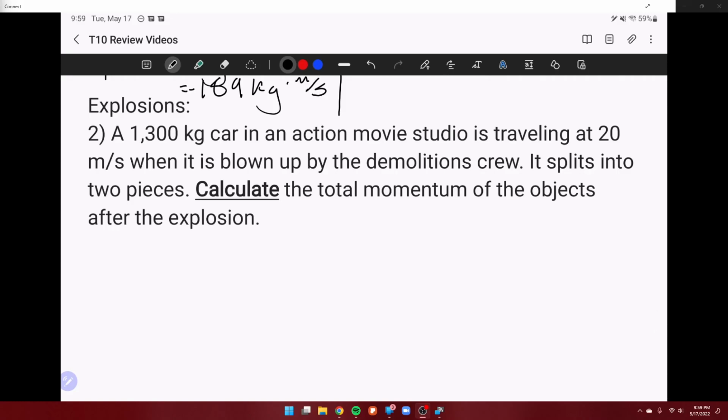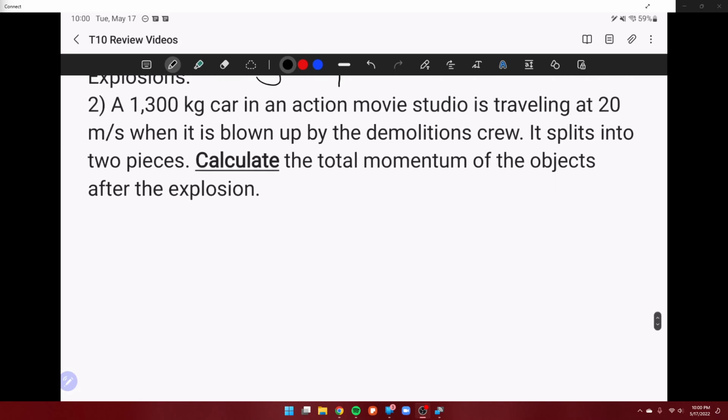All right, this is 10.2.8, calculating the momentum after a collision, and this is going to be explosions. So here we have a 1,300 kilogram car in an action movie studio traveling at 20 meters per second when it is blown up by the demolition crew. It splits into two pieces. Calculate the total momentum of the objects after the explosion.